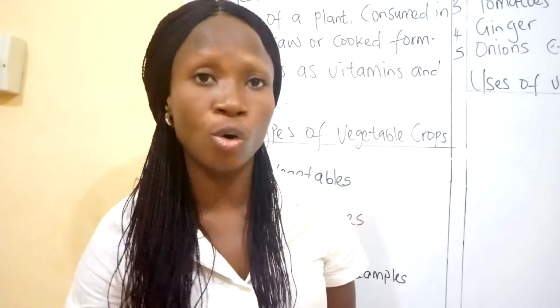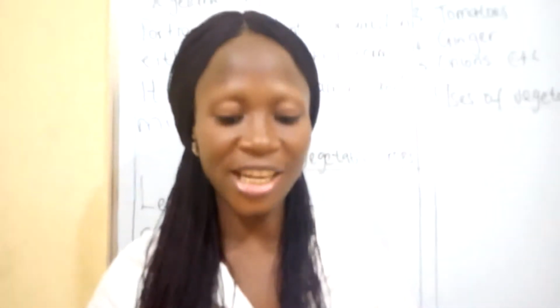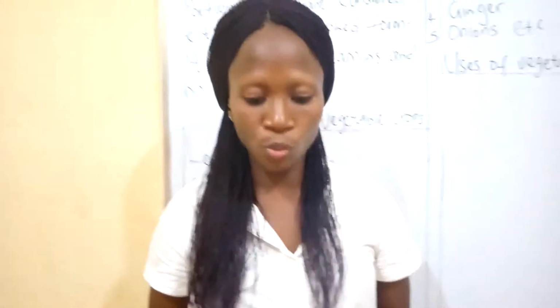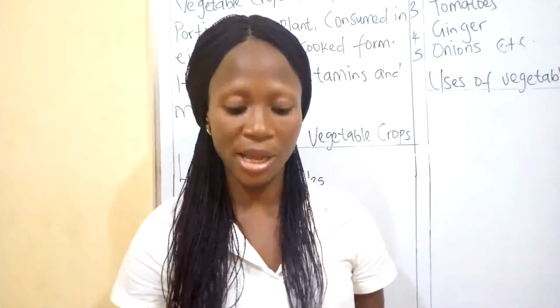Okay, number two, we say it is used for making medicine. Example, your ginger, your garlic, your bitter leaf. We use your onions, your garlic, and every other thing. Vegetable crops are used for medicine.